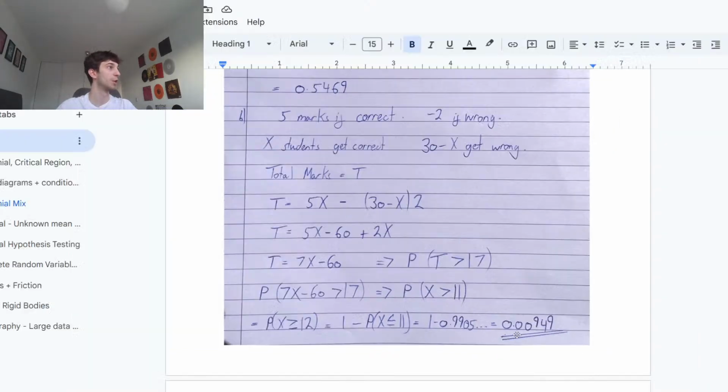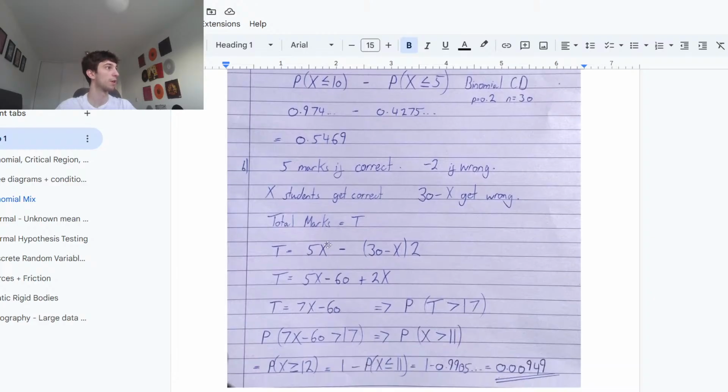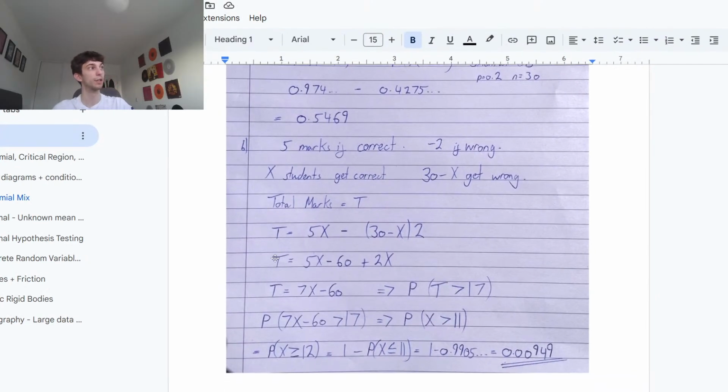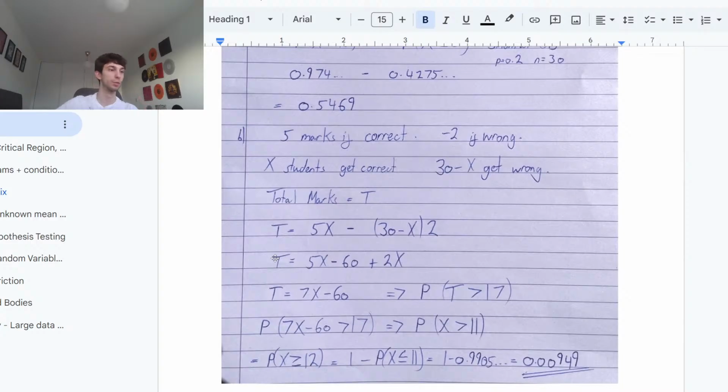Let me know if you guys had any questions about this. It's all about defining the total number of marks. Thumbs up if you want me to move on.